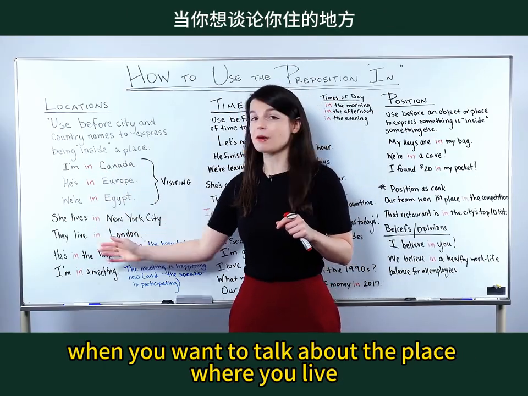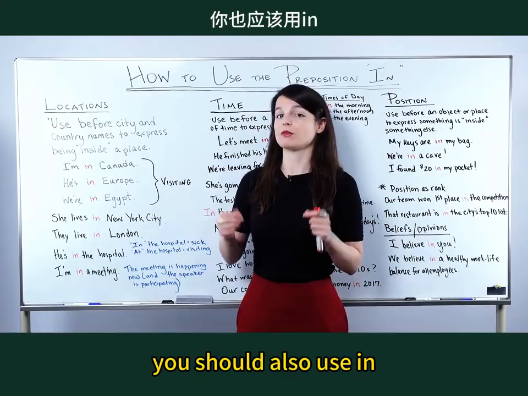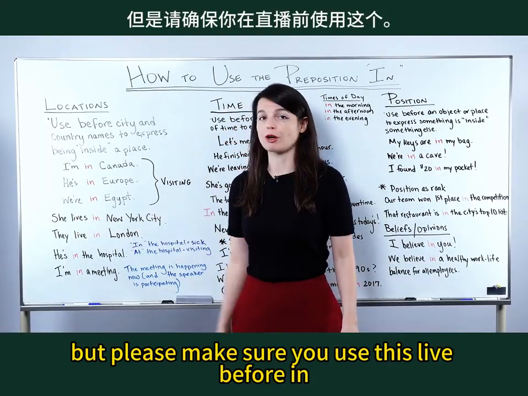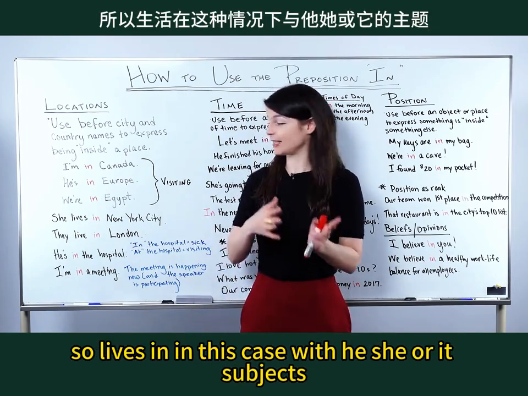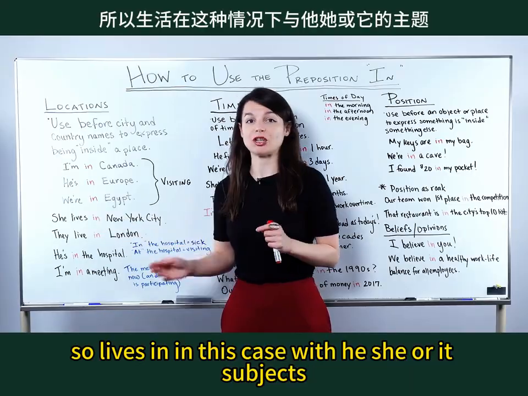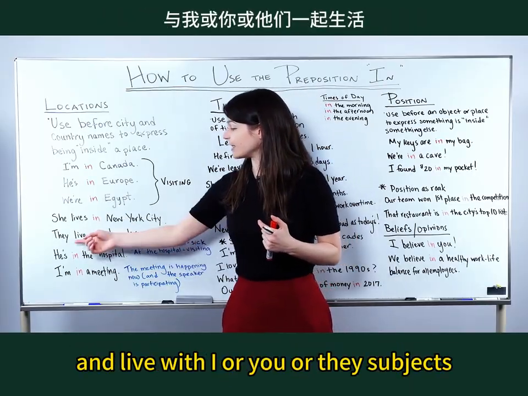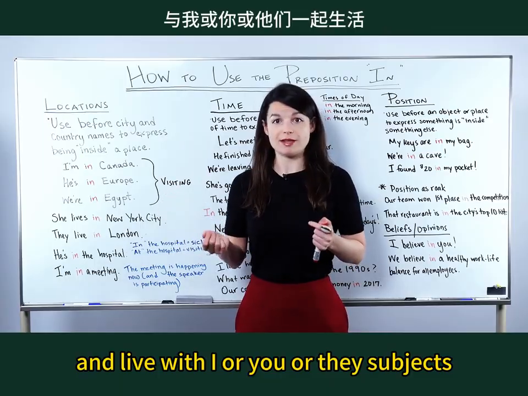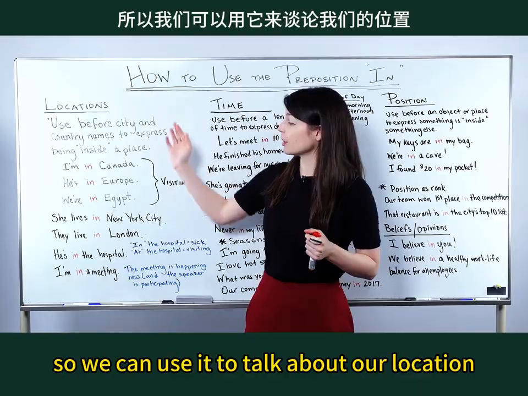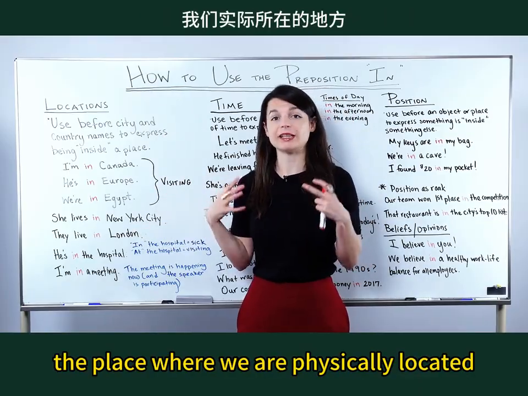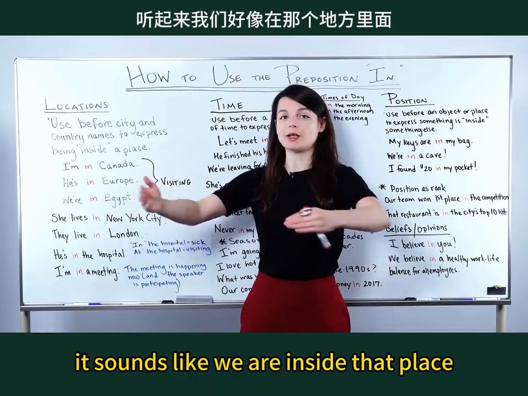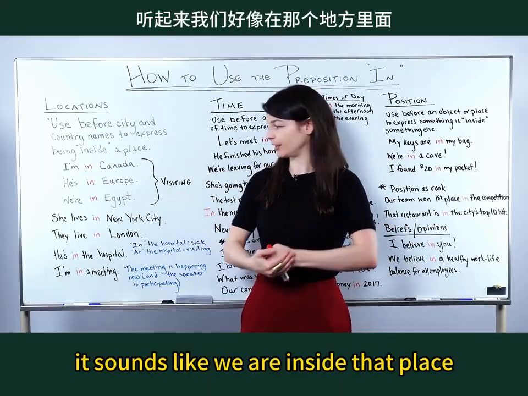When you want to talk about the place where you live, you should also use "in", but please make sure you use "live" before "in". So "lives" in this case, with he, she, or it subjects, and "live" with I or you or they subjects. So we can use it to talk about our location, the place where we are physically located. And when we use "in", it sounds like we are inside that place.